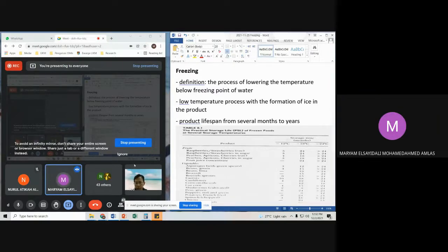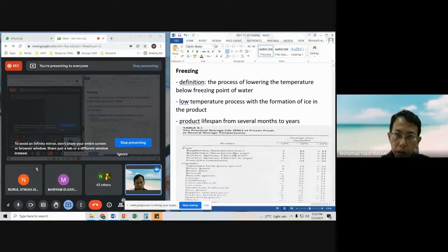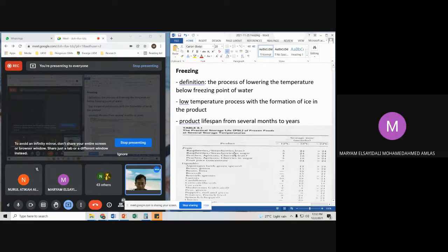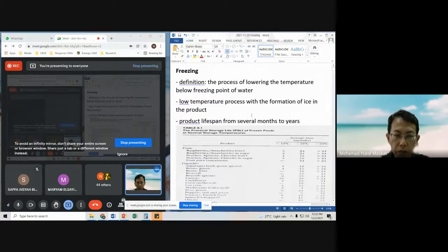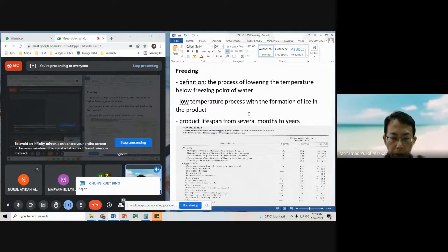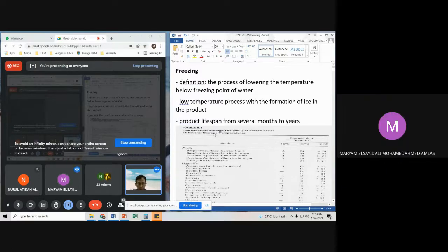Can I ask if all the topics that you talk about are going to be in the quiz? The quiz will only be 50 minutes, so definitely I'm not going to cover everything. The quiz is not only for today. It is for low temperature food preservation. But it will be open book and only 50 minutes. Just go through your notes. As long as you are familiar with your notes, I don't see any problems in answering the quiz. Thank you, Doctor.